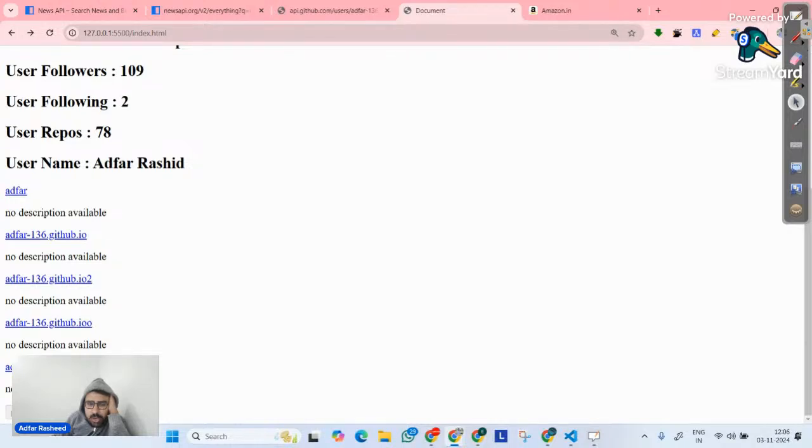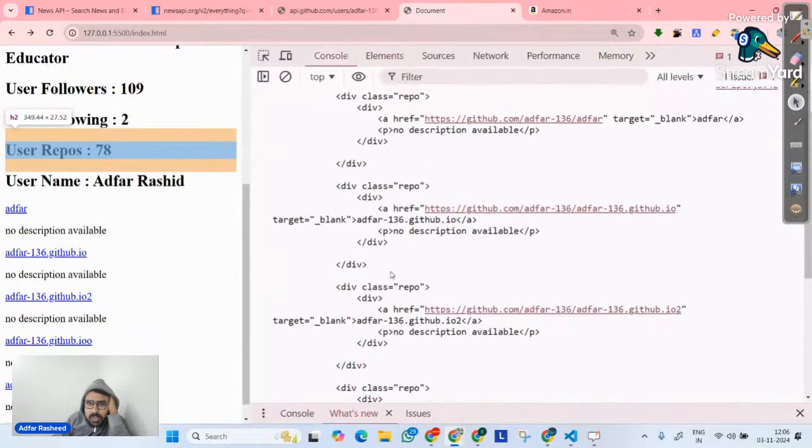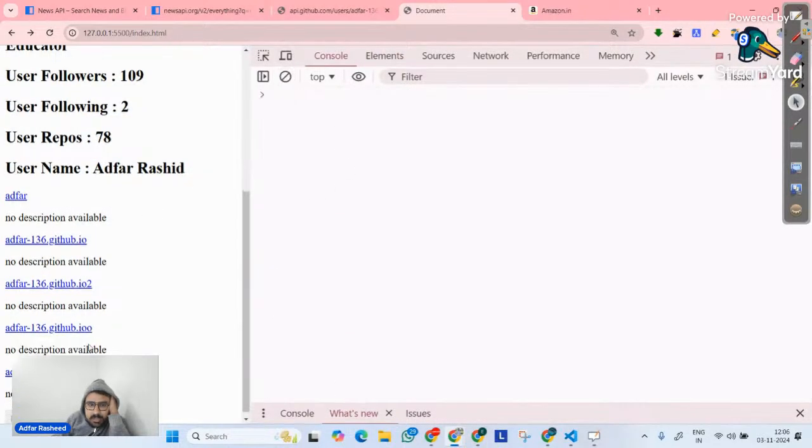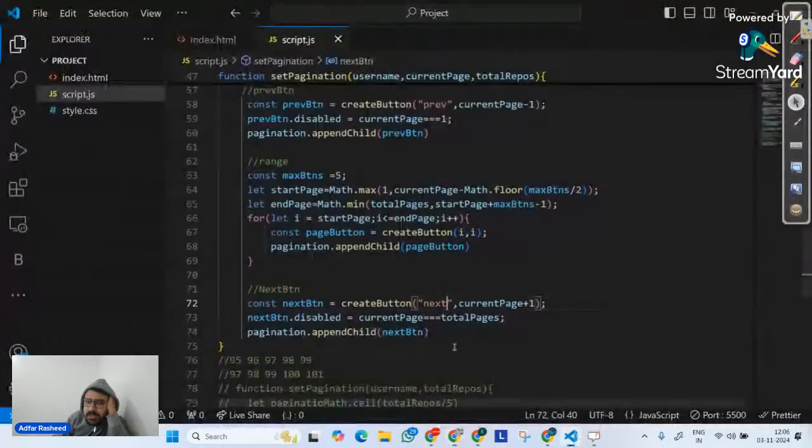Although it is not. When I click on 5, nothing is happening. When I click on 4, nothing is happening. 2, 1, nothing is happening. It means there's something wrong with our on click on the buttons. And let's try to figure out what that is. So right now we can clearly see everything is working. Even if I go into console, let's see if it works. Inside console, let me try to erase this. Let's see on 3, is there anything working? No, nothing is happening. So on click somehow is a little bit messy.